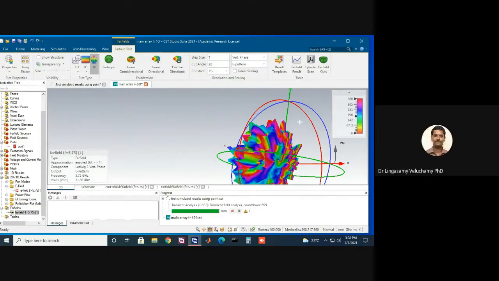Because the bandwidth is a relative parameter, right? So you can use any parameter to define bandwidth. That is what.